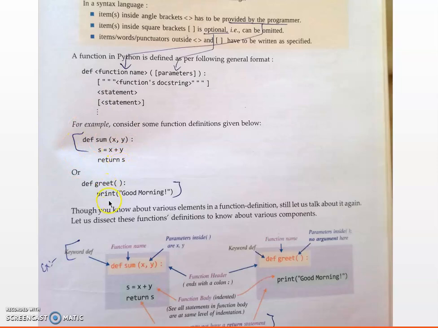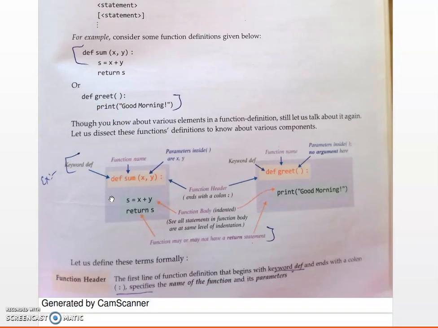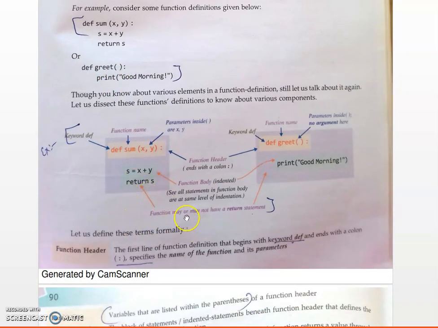This is an example without any return statement. In this case, Python will return the default value None. This is the greet function, which has no return statement. So a function may or may not have a return statement. Here the function has a return statement, and this function does not have a return statement.